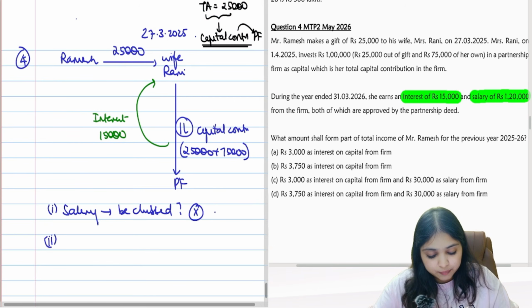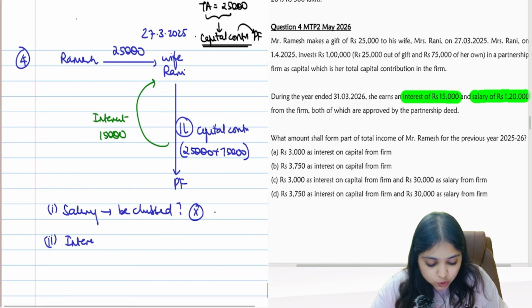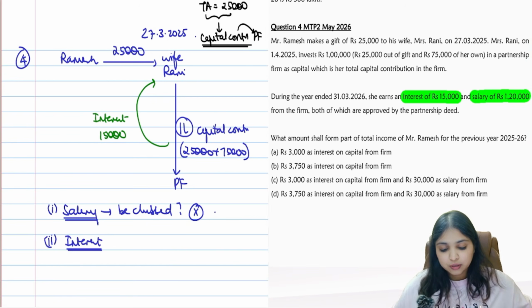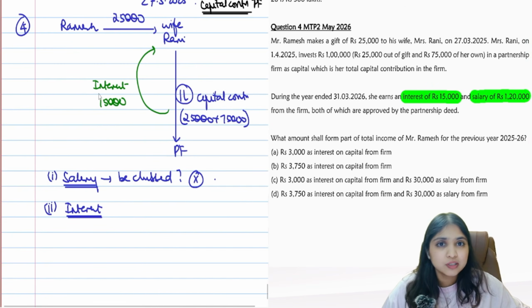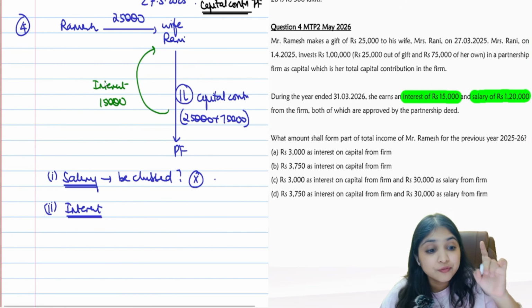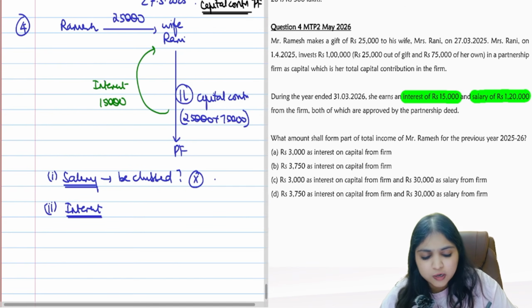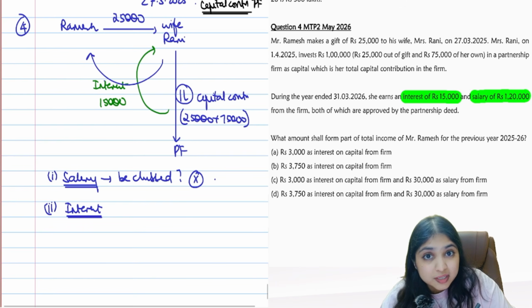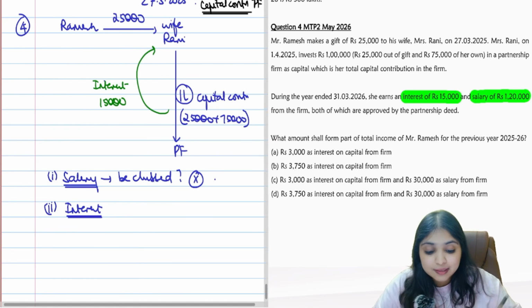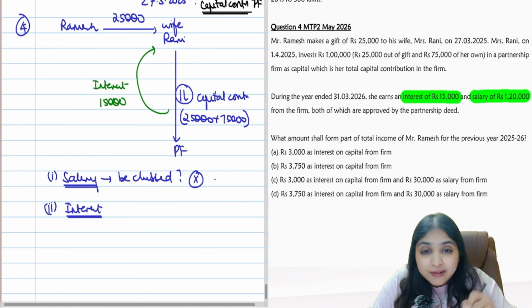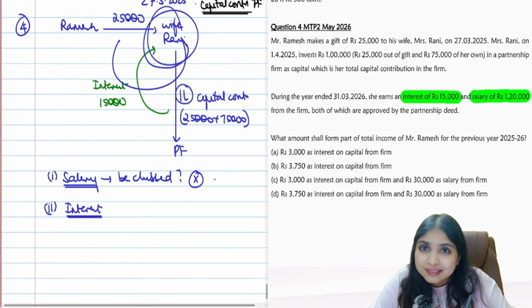Then comes question number 2. Interest, how much will be clubbed? I'll always go step by step. I'm not sure if you remember, but I've always taught you that you always first do the computation in the hands of the person who's earned the income, only the computed number you club. Whenever clubbing concept applies, you first do the computation in the hands of the person who's earned the income, find the taxable income in her hands, then only you club.